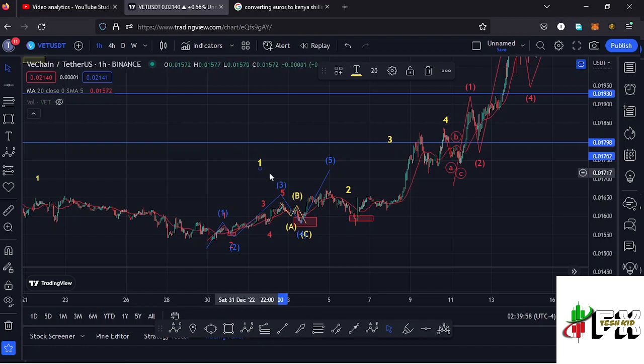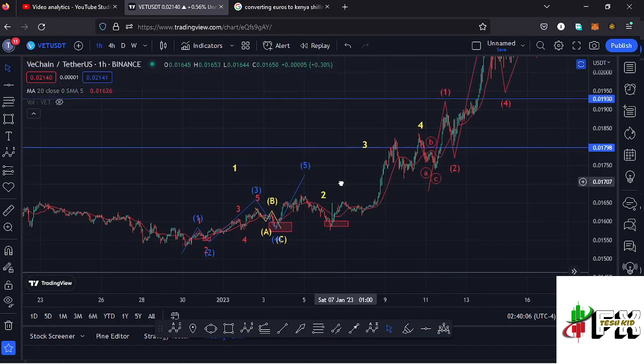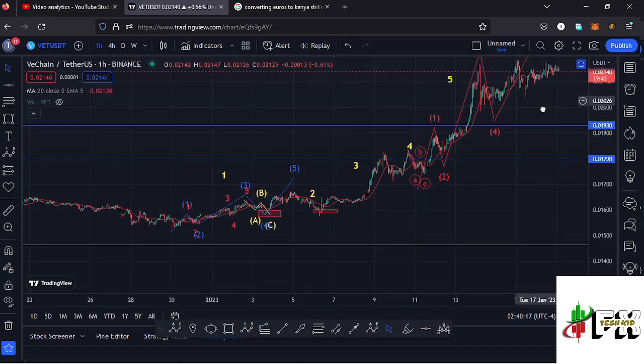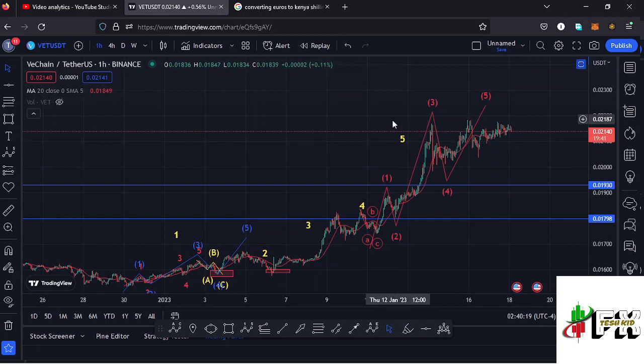And after seeing the formation of a higher Elliott wave count 1, we expected the formation of a second wave, which we saw over here retracing into my minimum target area down there. And after seeing the low for that second wave, we saw another bounce to the upside in what I'm terming as a wave 3. Then saw this ABC corrective structure in the formation of that wave 4 before we started another impulsive wave to the upside in the formation of that wave 5, where we also expected to see fractal waves in formation because a wave 5 to the upside is an impulsive wave.